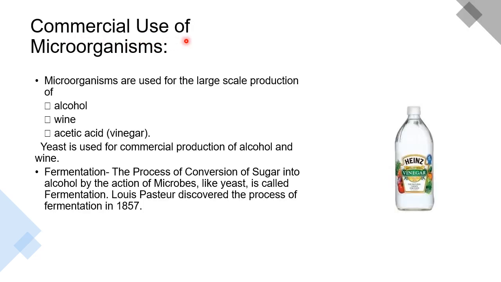Let's see the commercial use of microorganisms. That is, microorganisms are used for the large-scale production of alcohol, wine, acetic acid, or vinegar. Now, who helps in production of all these products? It's the yeast cells. Okay, they are used for the production of alcohol and wine, whereas acetic acid is produced by the action of some bacteria. Now, in all these productions, the process of fermentation is involved.